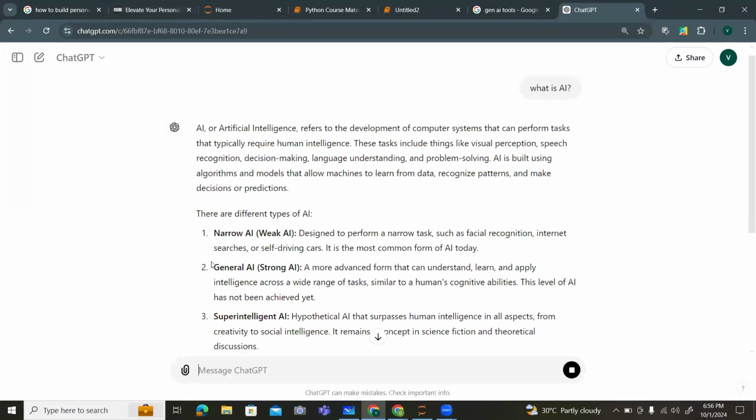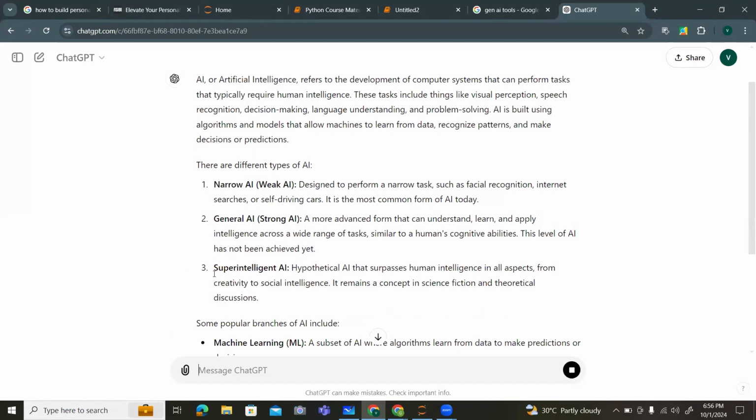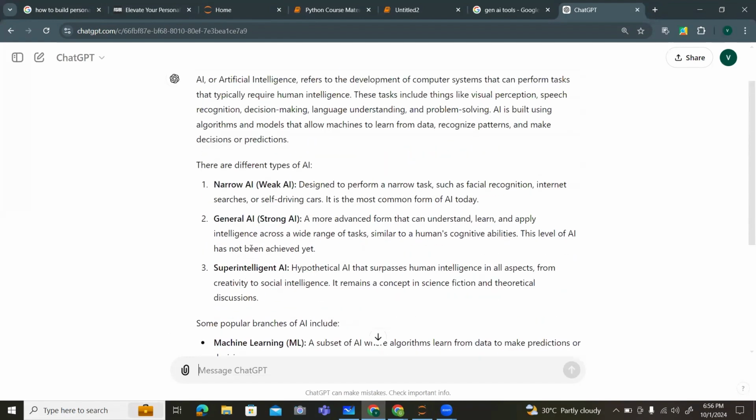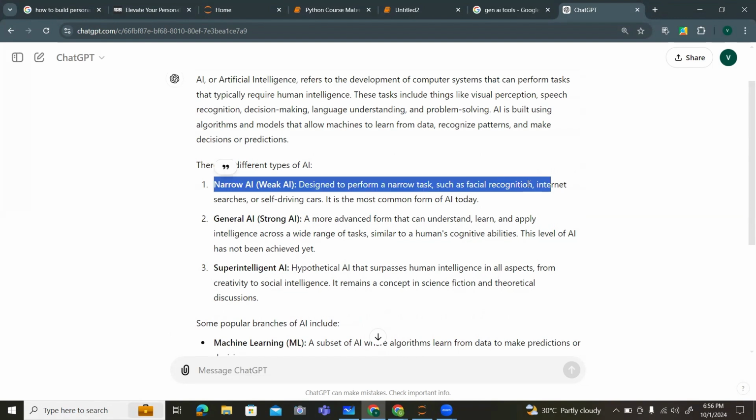There is weak AI, strong AI, and super intelligent AI. So these are some types of AI we have, right? Weak AI cannot learn by itself, such as facial recognition, internet search, and self-driving cars. These come under weak AI, which is known as narrow AI.